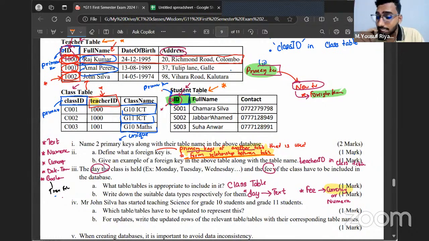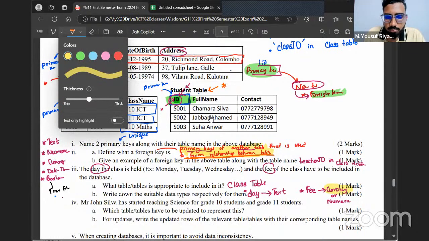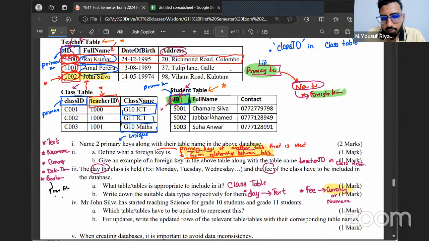No. The reason is because they have mentioned a teacher called John Silva, right? Has John Silva already been registered in our system as a teacher? Is there a teacher called John Silva already in our system? Yes, see, we already have. So because we already have John Silva as a teacher, we don't have to register him again. In terms of class table, should I update the class table?